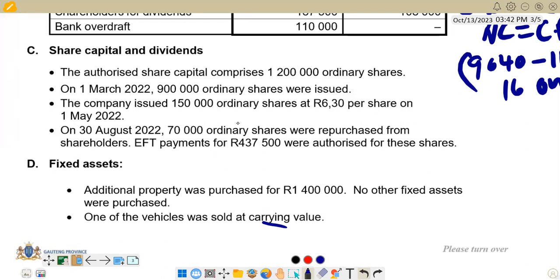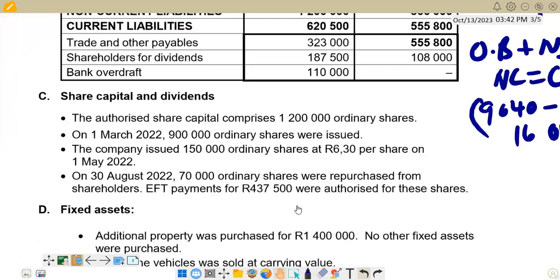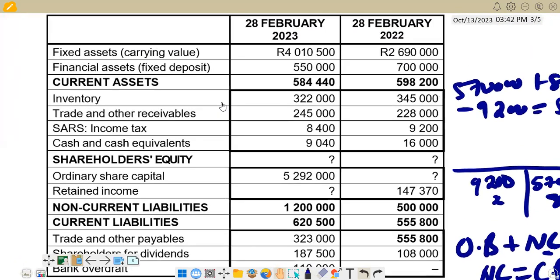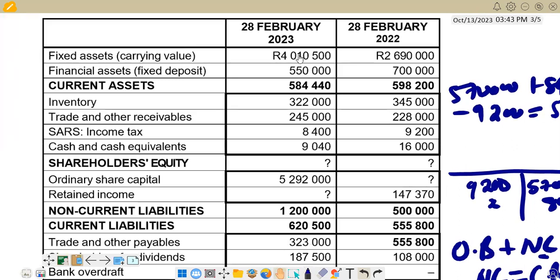So we cannot find it using those figures because they are not there. But if you go to the list of balances, we are going to see that we have information in terms of fixed assets at carrying value. We have got 4,010,000 at the end, and then 2,690,000 at the beginning.